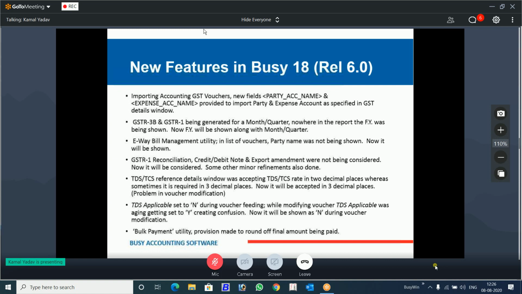In accounting voucher GST related, when you are importing, new fields, party account name and party expense account, have been provided in the GST window. And now for 3B and GSTR1 generated for a month or quarter, the financial year will always be written on the top. I'll show you this.